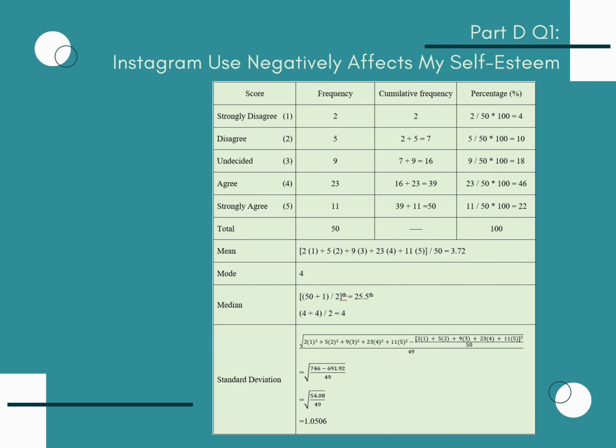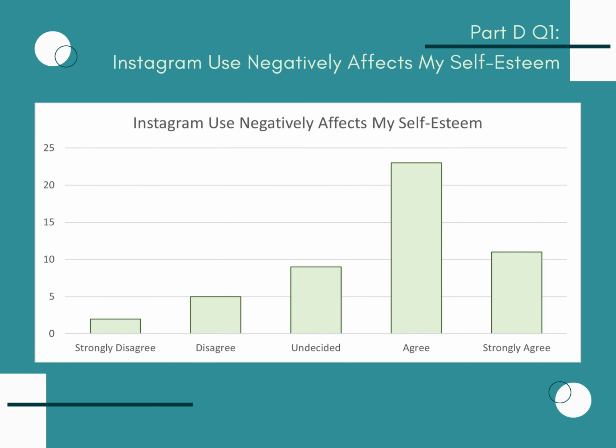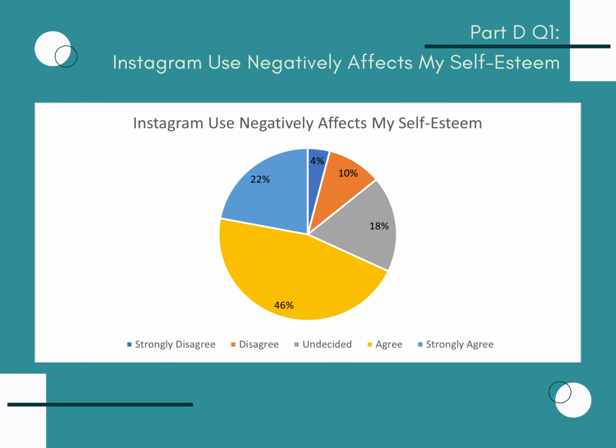For Part D question 1, we make a calculation table that includes frequency, cumulative frequency, percentage, mean, mode, median, and standard deviation. The calculated mean is 3.72, the mode and the median is 4, and the calculated standard deviation is 1.0506. The bar chart shows agree as the majority response with a frequency of 23 people and strongly disagree as the minority with a frequency of 2 people.